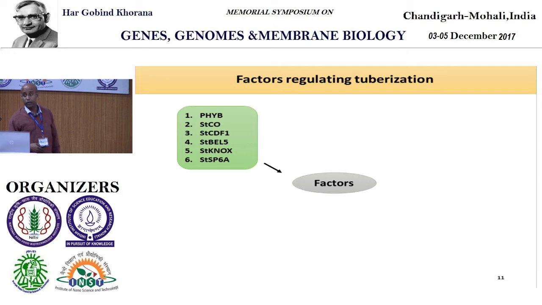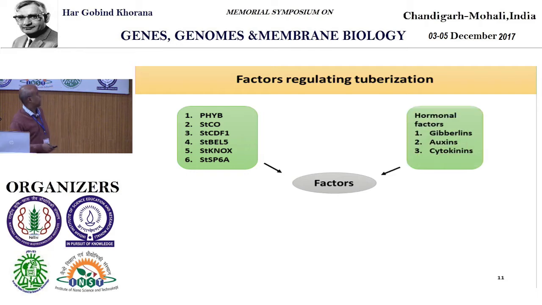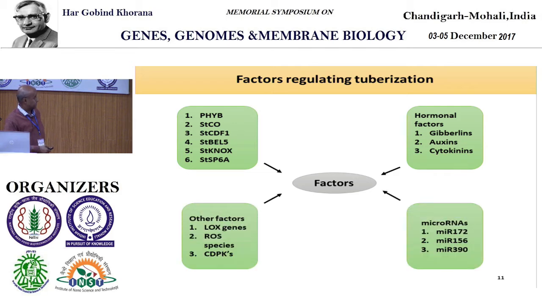What are other factors? The molecular or genetic factors: phytochrome B has been shown to play a critical role in the development of potato. We also see CONSTANS, and CDF1, cycling DOF factor 1, a protein, followed by ST-BEL5, the protein that I worked on extensively in my postdoc, and the NOX, the master regulator of plant development. You have SP6A, recently identified as another co-regulator; we have identified it, and another group has too. That's also a mobile signal for potato. In addition, you have small RNAs, which are known to govern this tuberization phenotype.